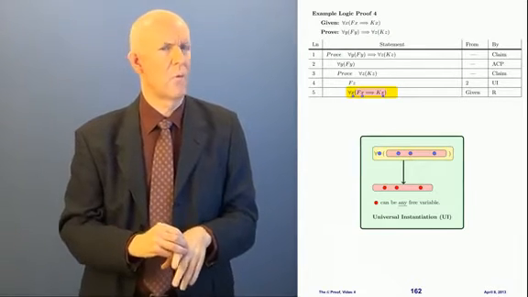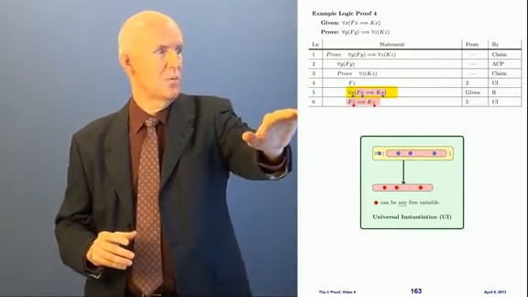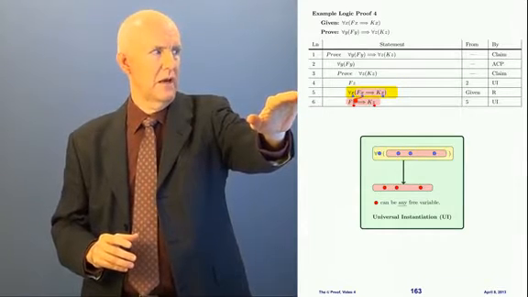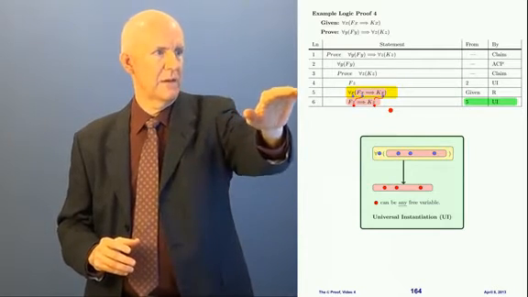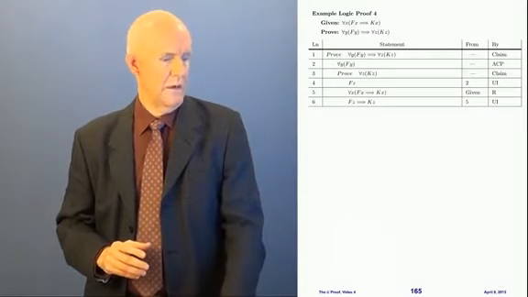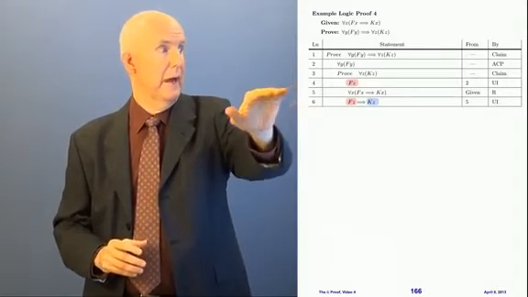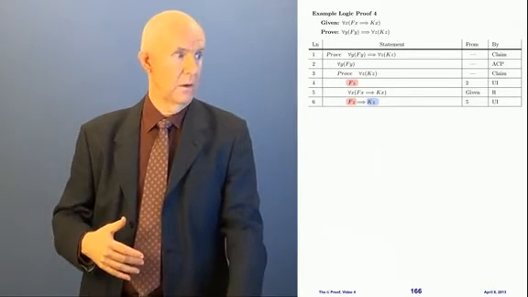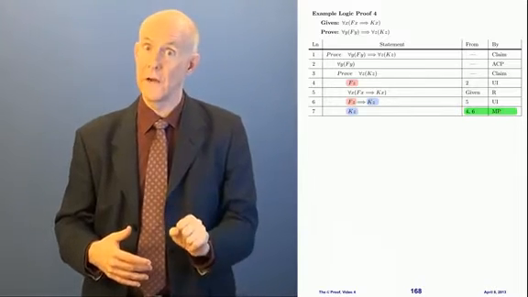And what variable do I want? I'm going to pick z. I'm going to put z in where the x is. See what I did? I took the pink statement, and wherever the x was, I changed the x's to z's. You see that? And where did that come from? That came from line 5 by UI. See that? All right. Well, now look. I have FZ, pink, here. I have pink implies blue here. This is if FZ, then KZ. Well, then that means I can get the blue, right? This is by 4 and 6 by modus ponens.